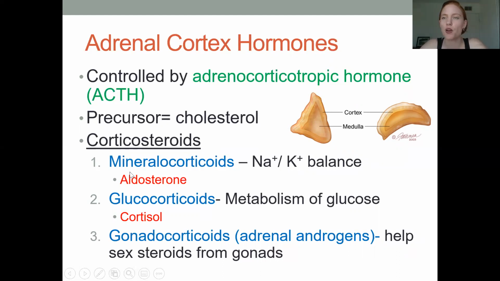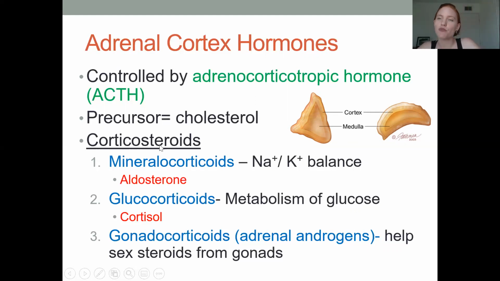It'll come through and stimulate it, and it's going to create corticosteroids. This word comes from the fact that a steroid is made from cholesterol, and that means it is lipid soluble. So these ones are going to behave the same as the other lipid soluble ones: their receptor is going to be located inside, and they're going to alter gene expression. They're called corticosteroids because they come from the cortex of the adrenal gland.